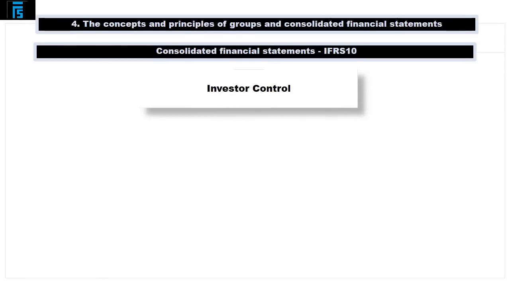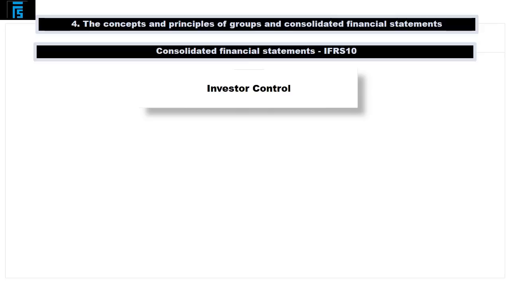IFRS 10 states that an investor controls an investee if it is exposed or has rights to variable returns from its involvement with the investee, and has the ability to affect those returns through its power over the investee.